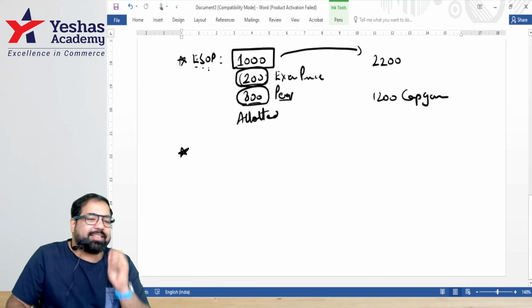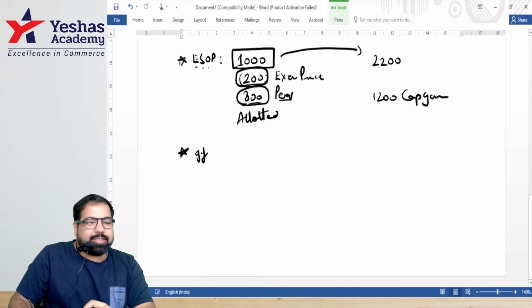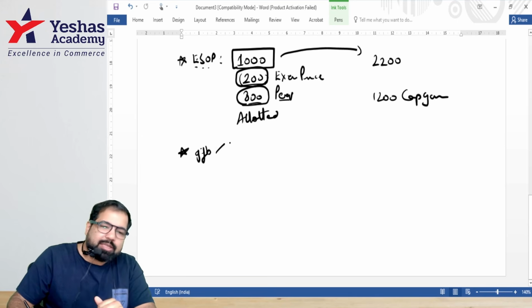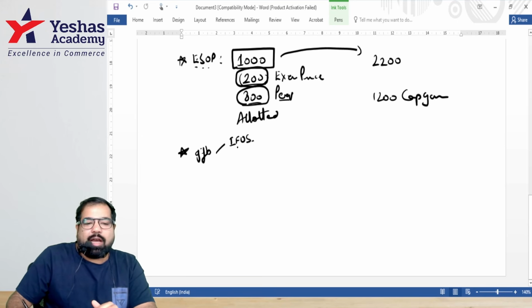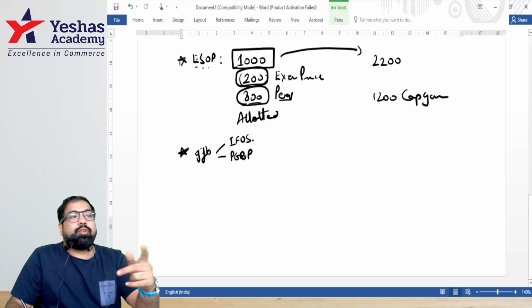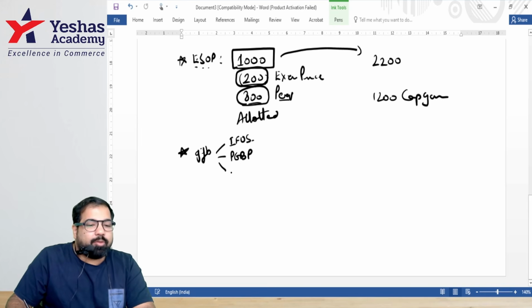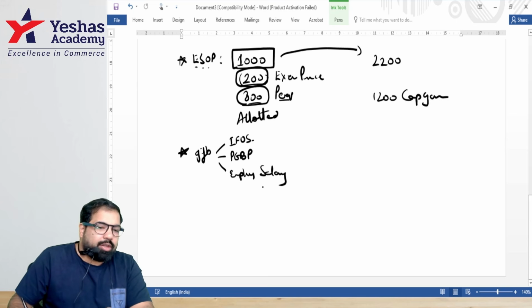All right. Next, guys, after ESOP, there were gifts. Guys, is it good to get gifts? Sometimes gifts are taxed under IFOS. If gifts are from your PGBP, they're taxed under any gift, any amount. But if gifts are from your employer, guys, they can be taxed under which head of income? Salary.